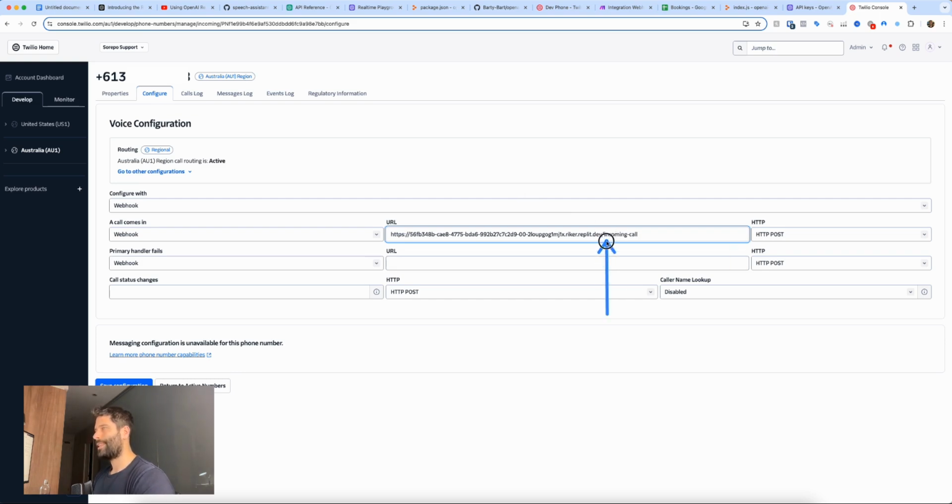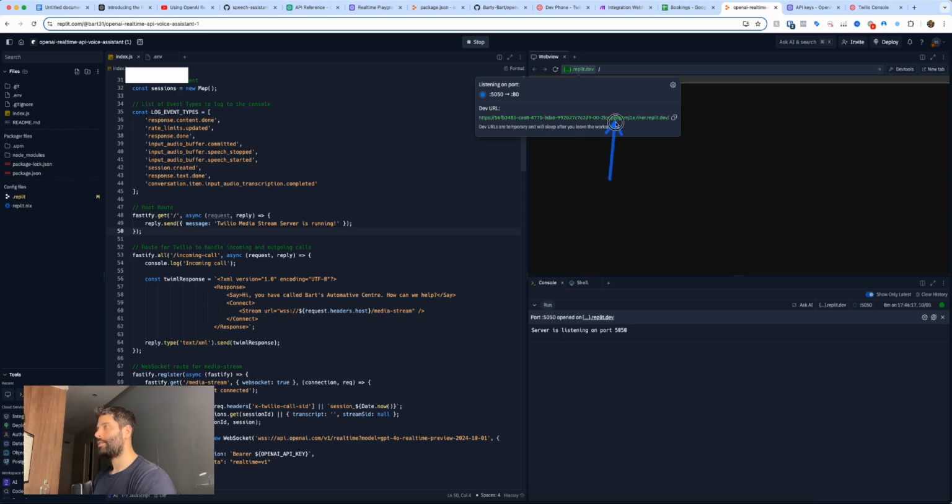So why do we have to append this little bit at the end? So this URL is actually just targeting this app in general.